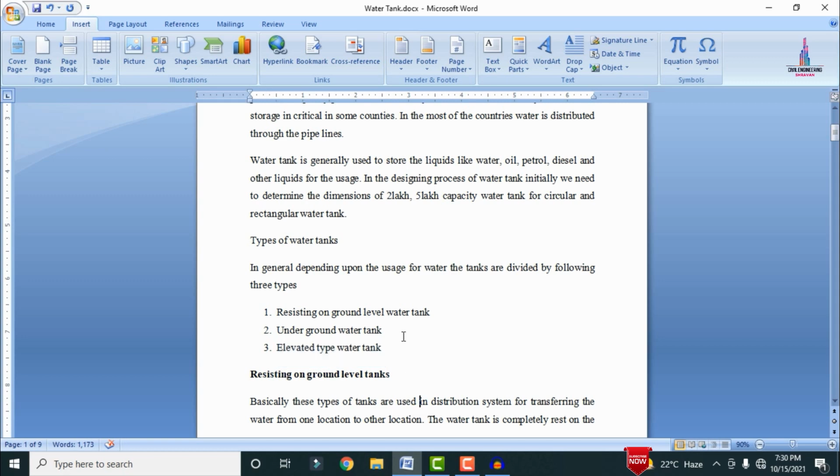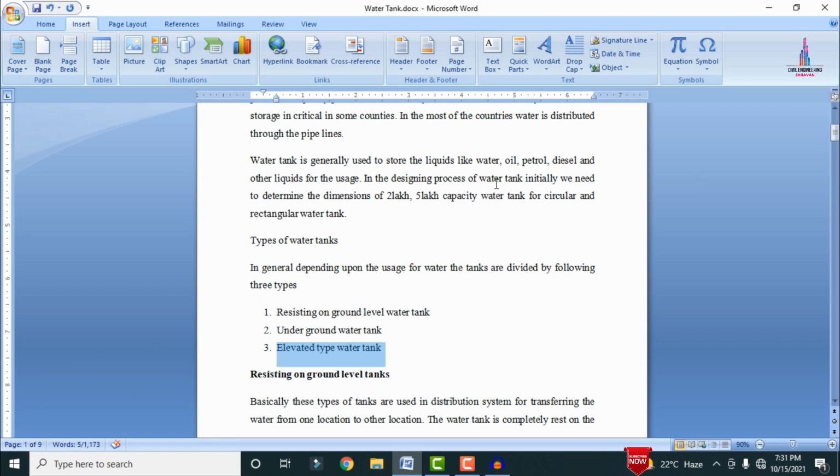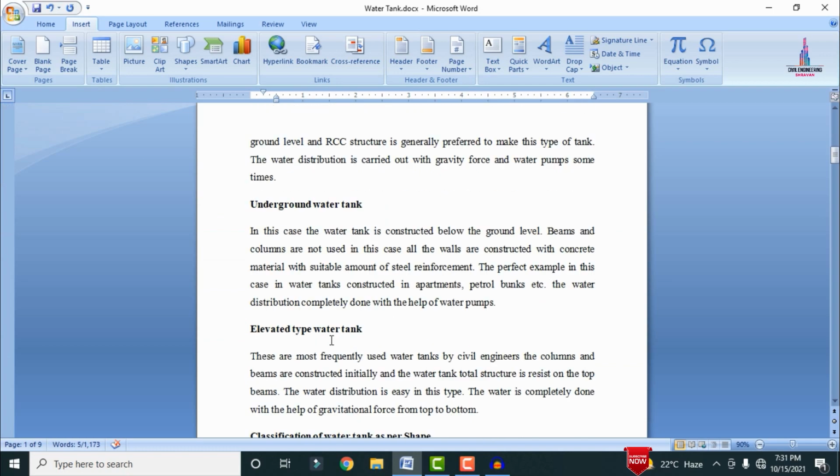For the ground resting water tank, the water supply will be by pumps as well as gravitational force. Under the underground water tank section, the water distribution will be carried out by using pumps. Under the elevated water tank type, the water distribution will be by gravitational force only. So in order to distribute the water completely under gravitational force, we need to go with the elevated water tank.